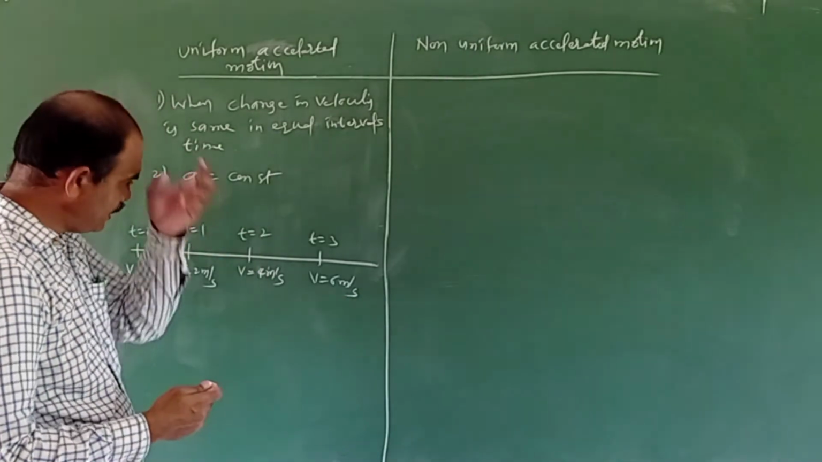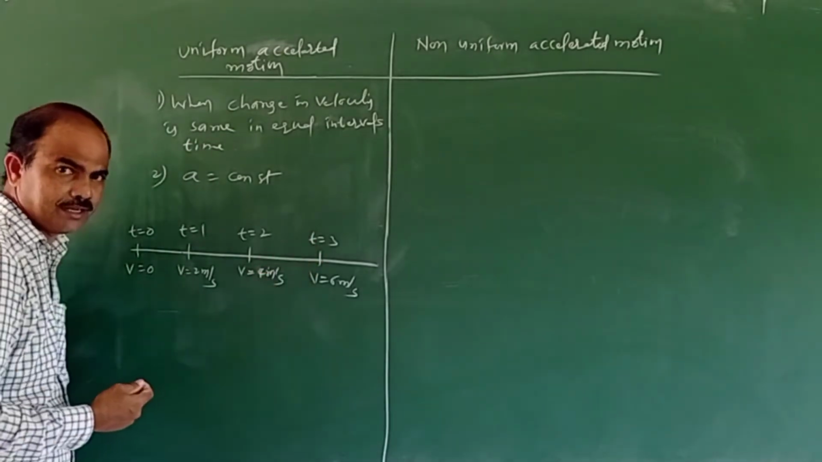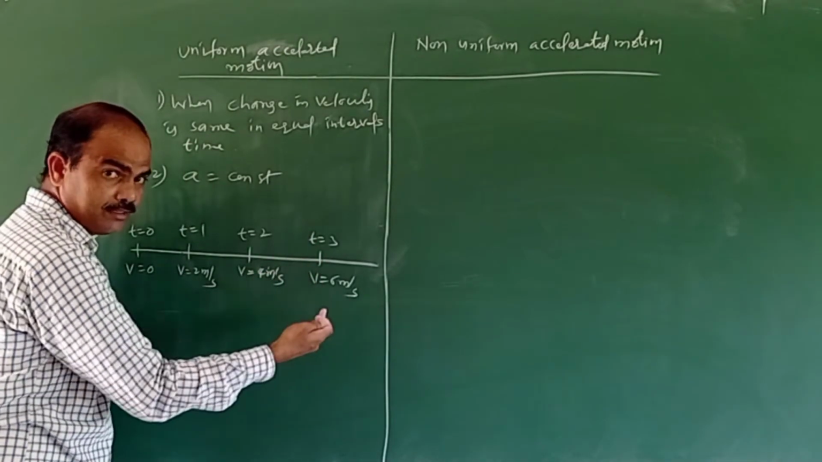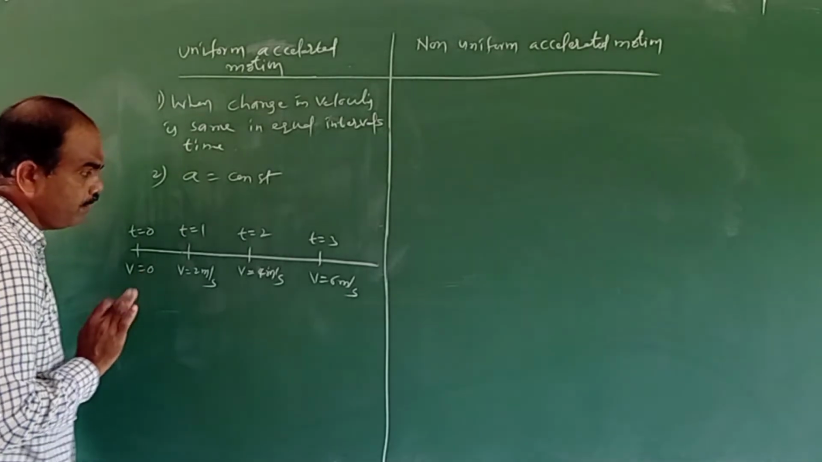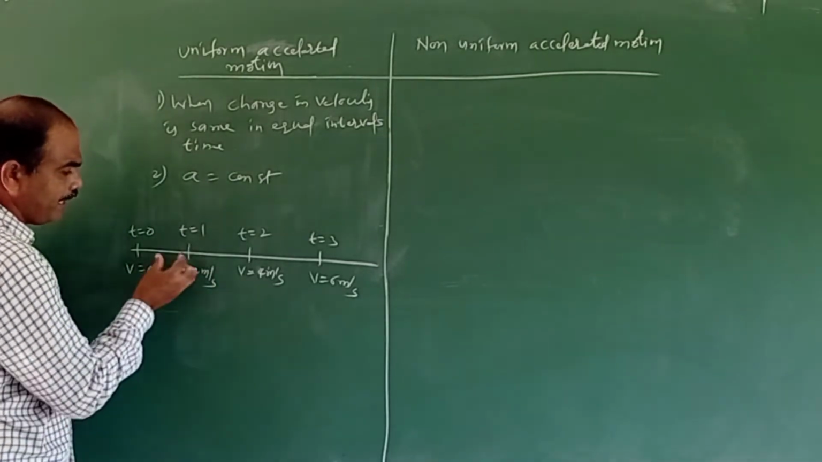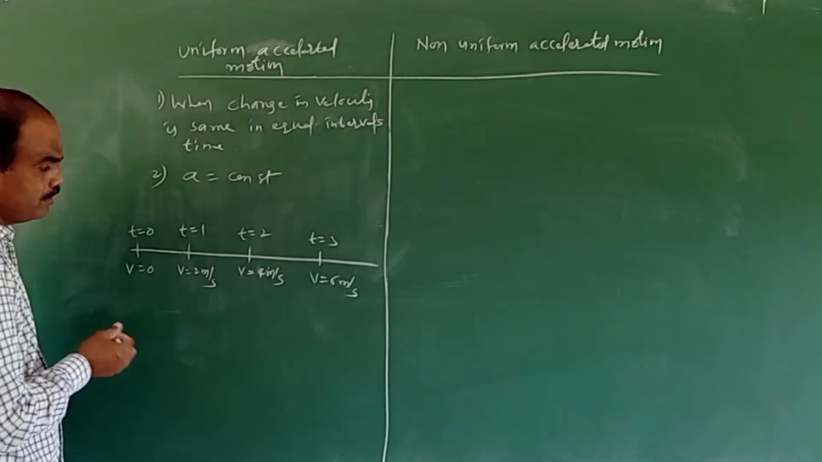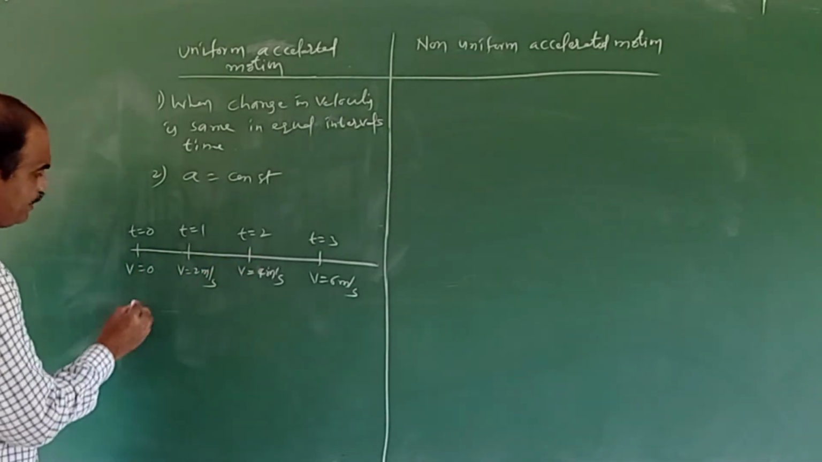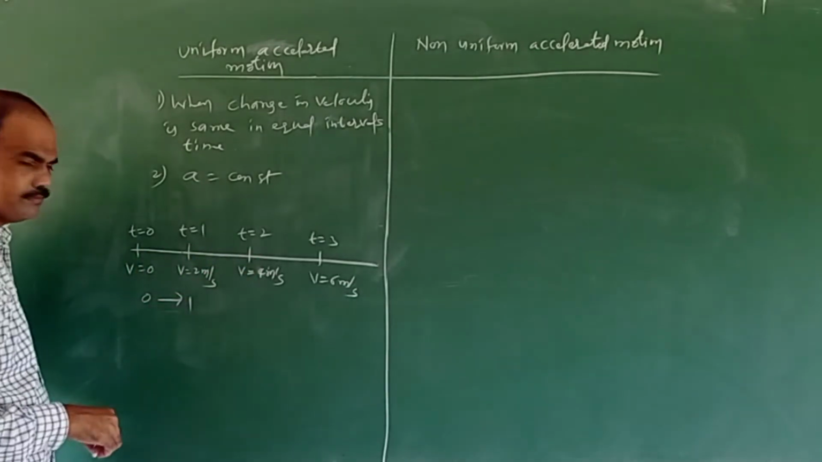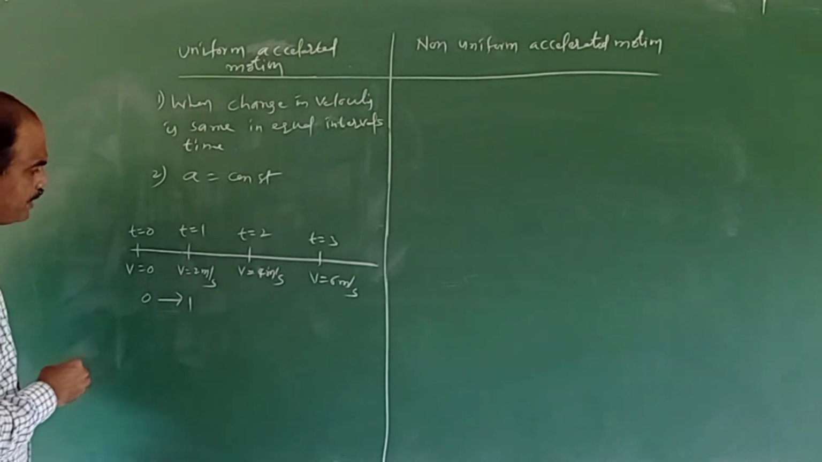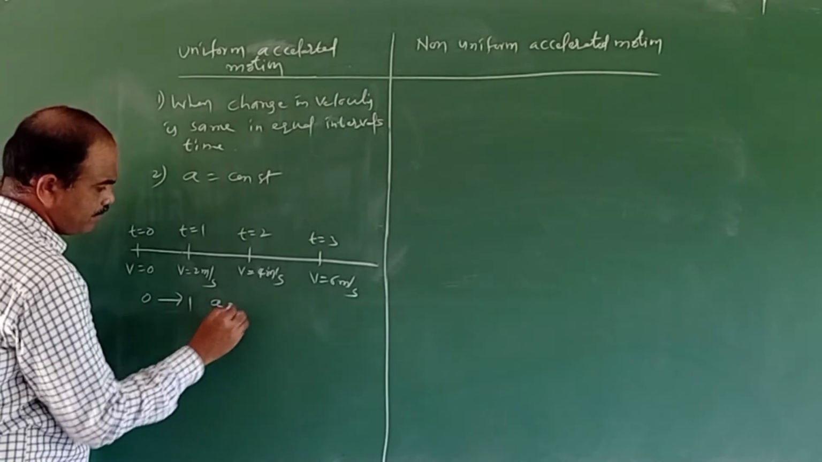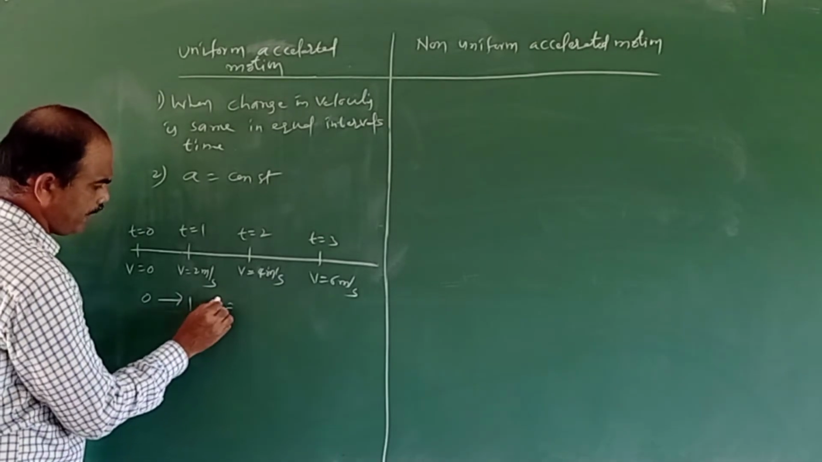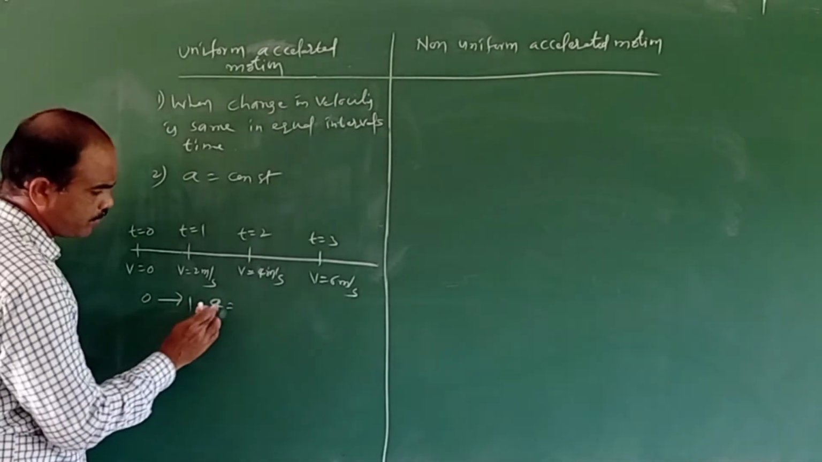And for every 1 second, the velocity is increasing by 2 meter per second. It is increasing, velocity is increasing. When the velocity is increased, then only the body has the acceleration. So now if I calculate the acceleration for every 1 second, during the 0 second to 1 second, what is the acceleration formula? Consider the acceleration is a1 or a0. So the acceleration during the 0 second to 1 second, I am going to calculate.